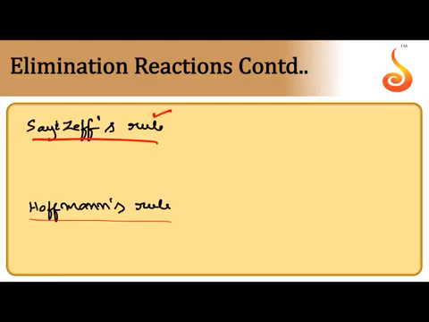In some exceptional cases, like when a bulky base such as tertiary butoxide is used, when the gamma carbon is a neo carbon, or during thermal elimination reactions, the alkene with fewer alkyl substituents is formed as the major product. That is called Hofmann's rule. With one example we will try to understand.